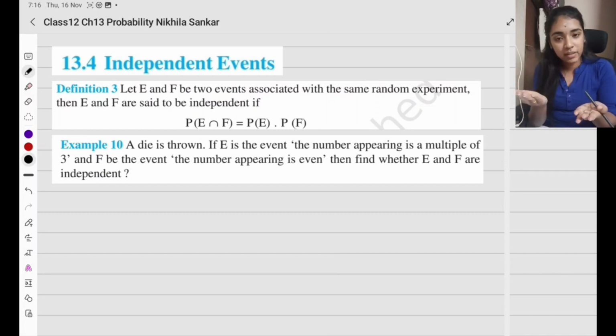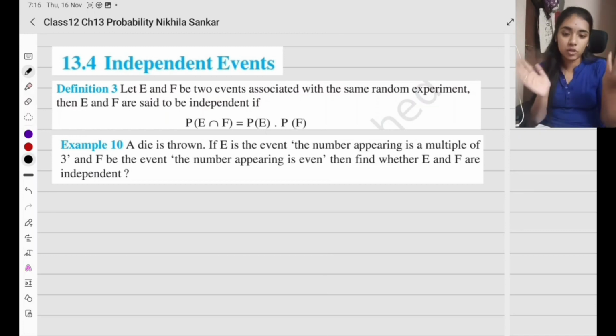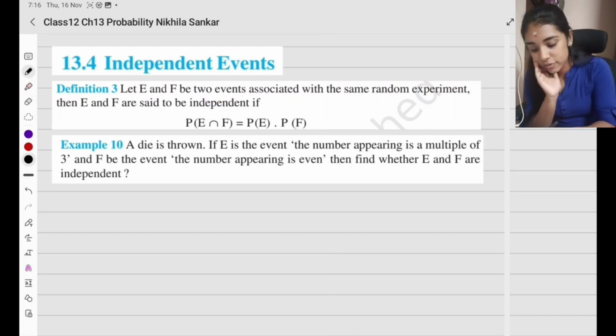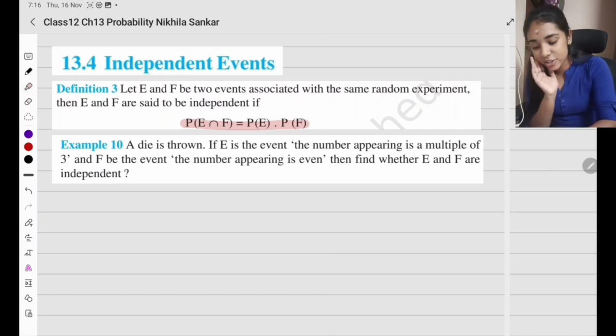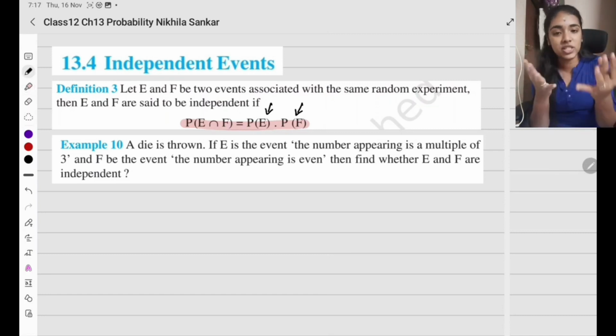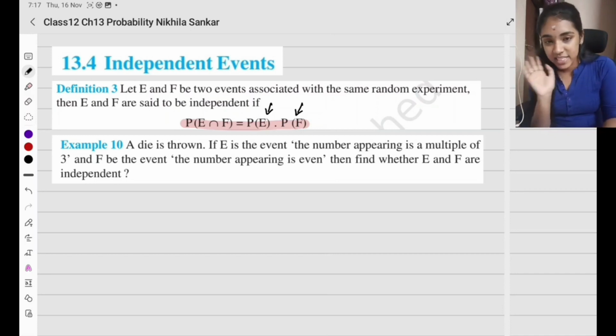So A can happen and B can also happen. A is not going to affect B, and B is also not going to affect A. And what is the formula going to be? P of E intersection F is going to be P of E times P of F. The intersection is going to be the product of the two events because they are not dependent on each other. The two have no connection with each other, but both are going to happen together. Okay? Now, we'll see an example, you'll understand. A die is thrown.